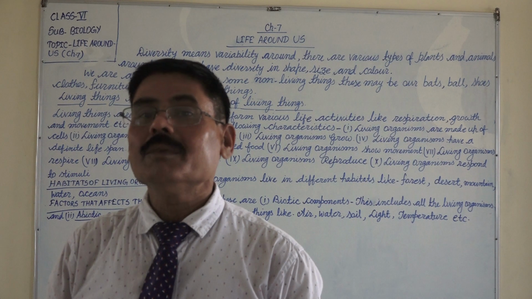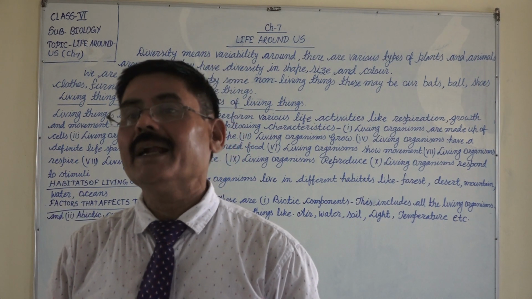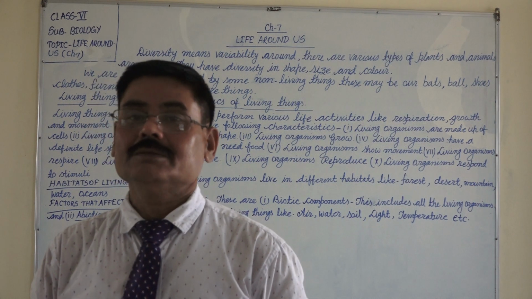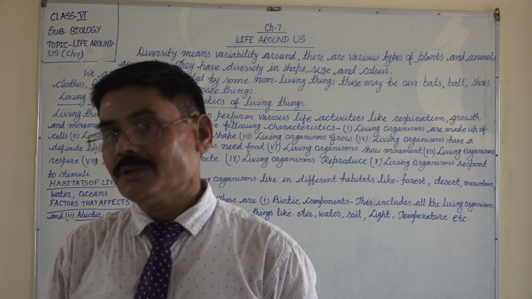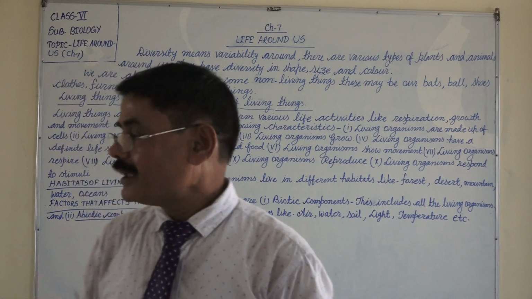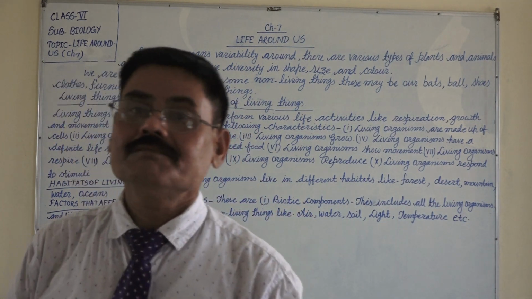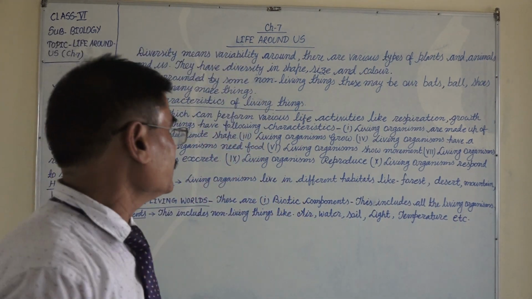The people of Britain, that means England and America, they look whitish. So there are different colors of human beings also. Like that, other animals have also different colors, shapes and sizes.